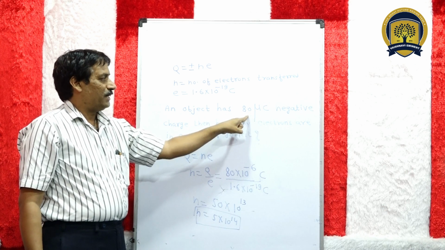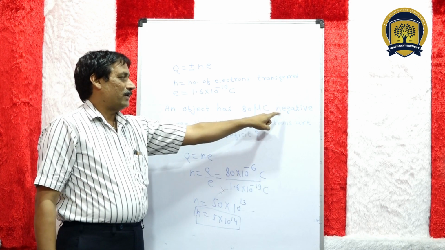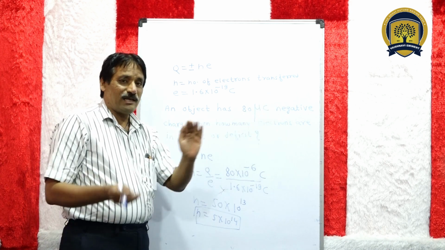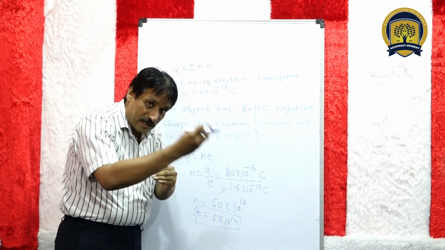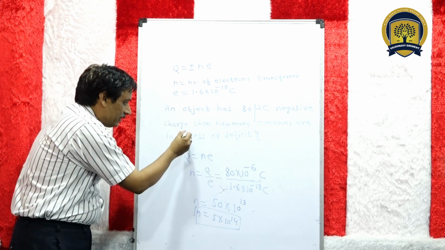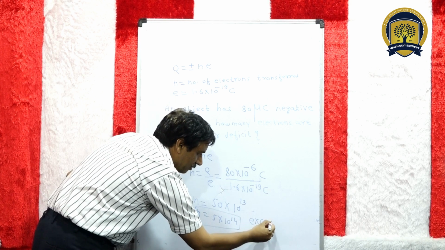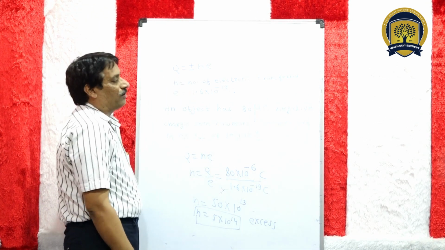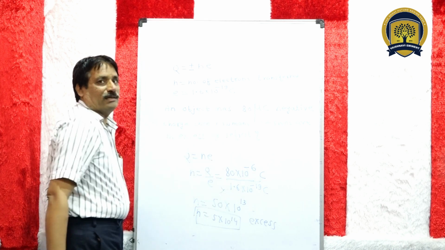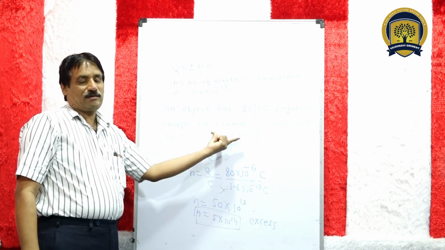The object has negative charge, and as we have already seen, negative charge means electrons have come onto it, and that means these electrons are in excess. Negative means there is an excess of electrons.